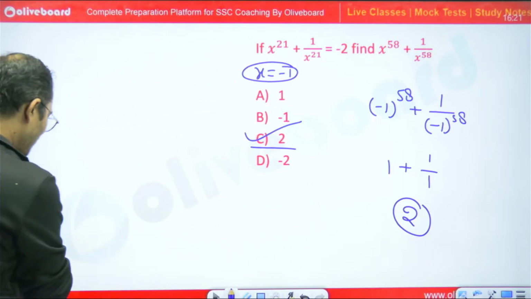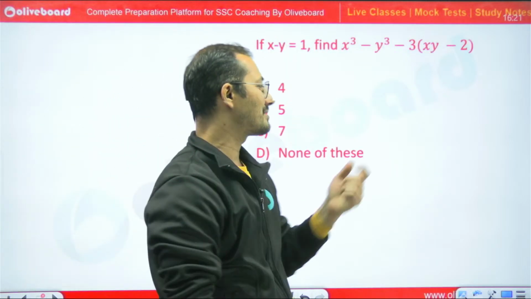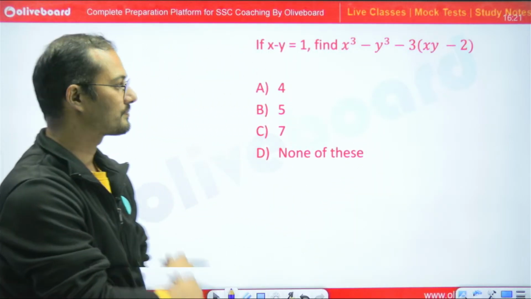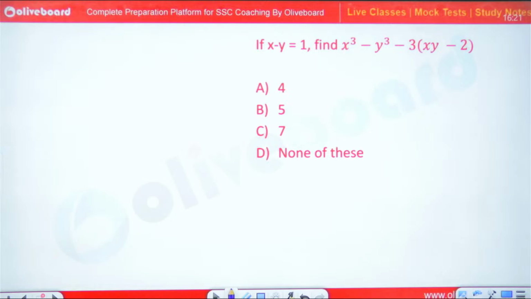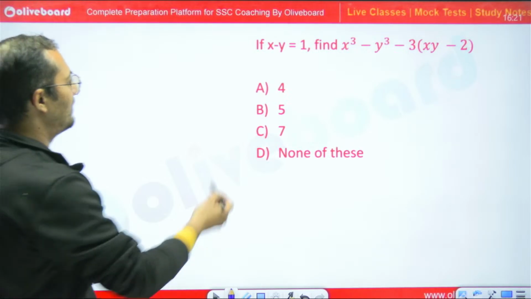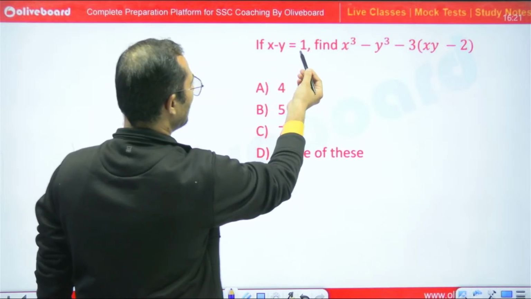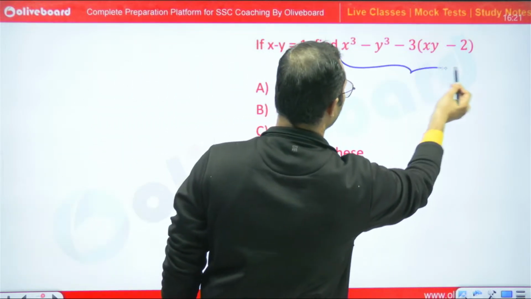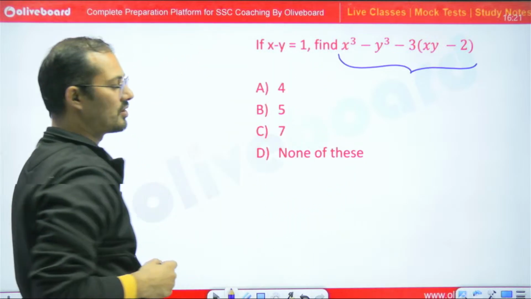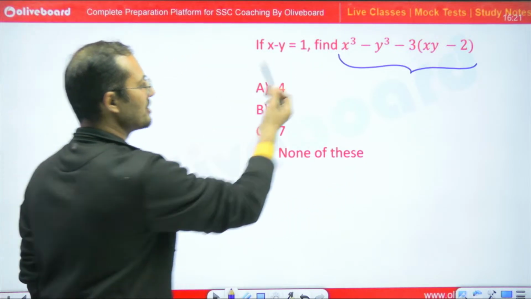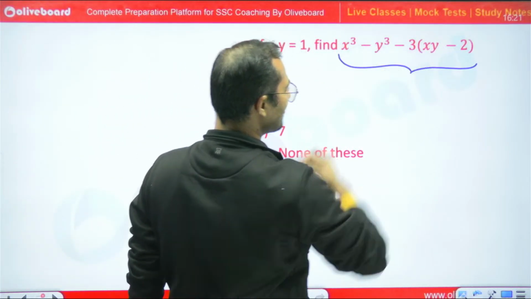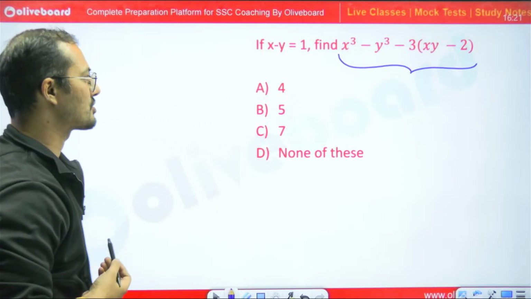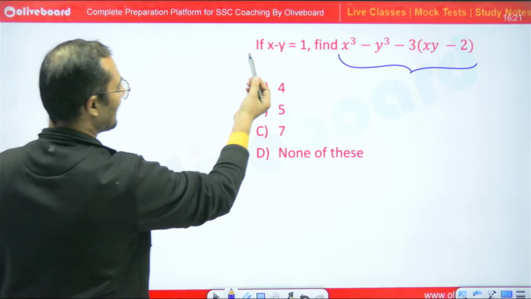So let's move to the next question. Tell me what would be the answer of this question. Yes, please. See, x minus y is equal to 1. Then find the value of x cube minus y cube minus 3 bracket xy minus 2. So here we can say that let